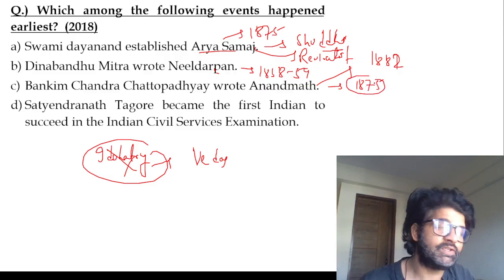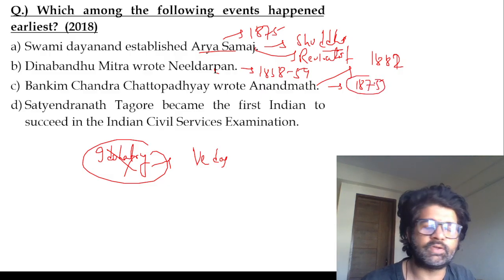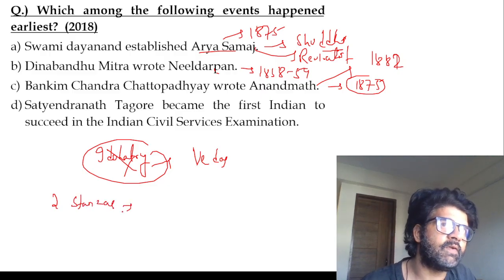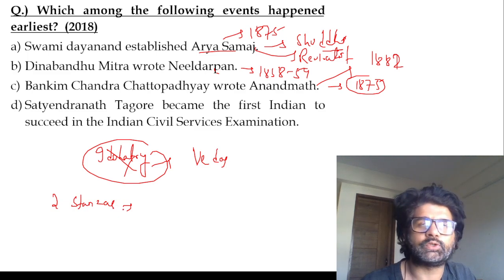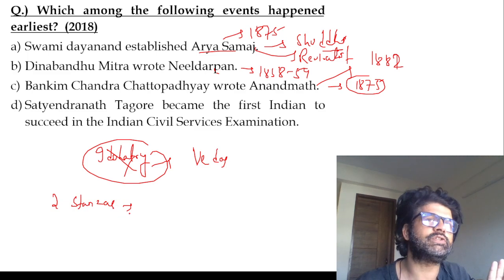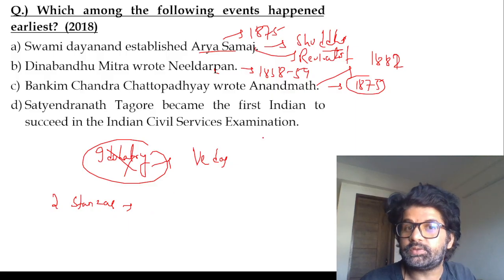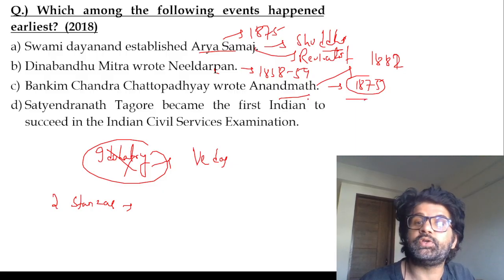Vande Mataram, Modi sir is so angry about Vande Mataram. We are not singing all 6 stanzas. Initially, only 2 stanzas were kept in the national song, because the other 4 stanzas refer to Hindu gods and goddesses. That's why, because India is a secular country, supposedly on paper, reality I don't know. So this is in the news. Anand Math is in the news. Vande Mataram is in the news. So keep it in mind.